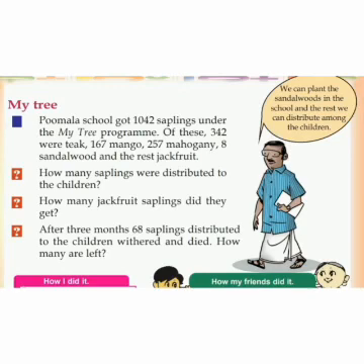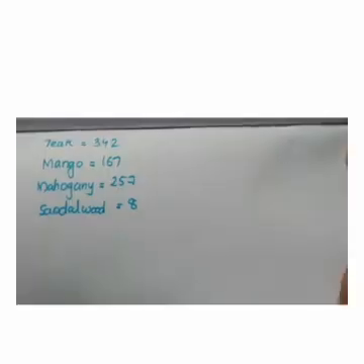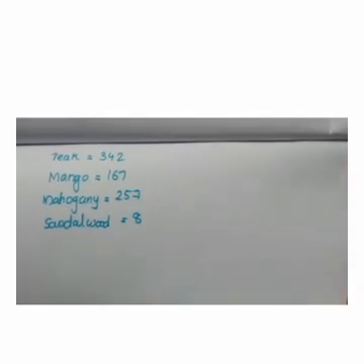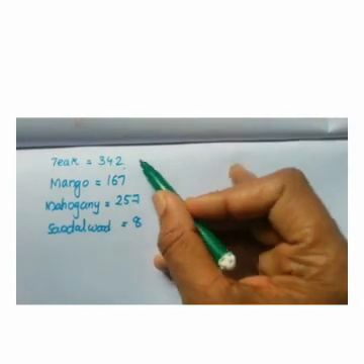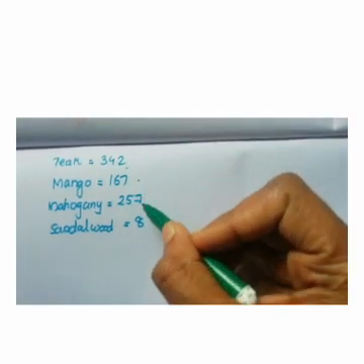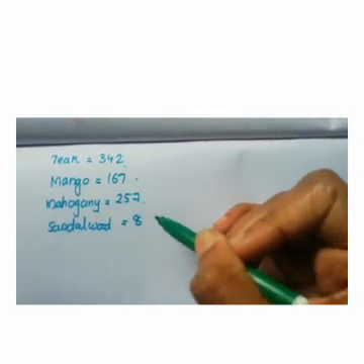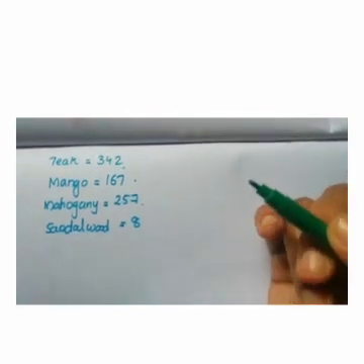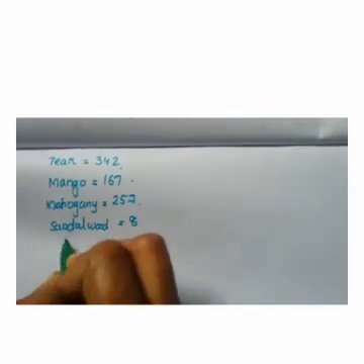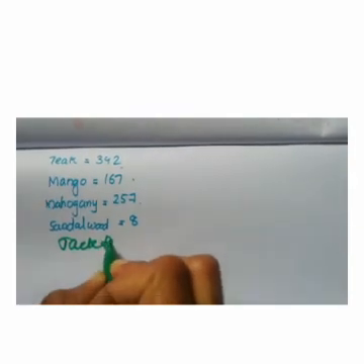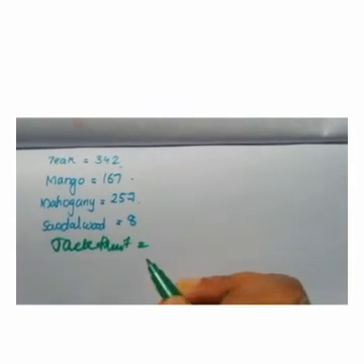Third, after 3 months, 68 saplings distributed to the children withered and died. How many are left? Here, the total is 1042. From our question, we get teak is 342, mango 167, mahogany 257 and sandalwood 8. And the rest part is jackfruit. We don't know what number is for jackfruit. The rest is jackfruit. Okay.